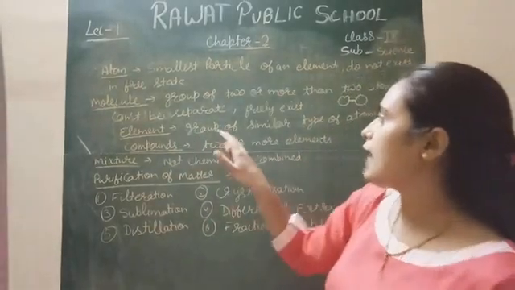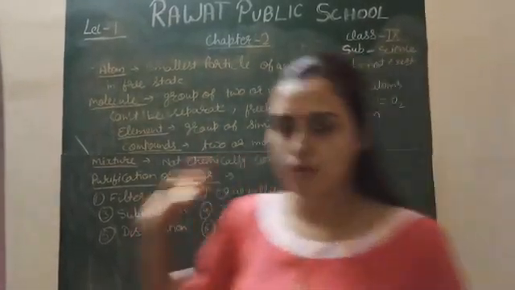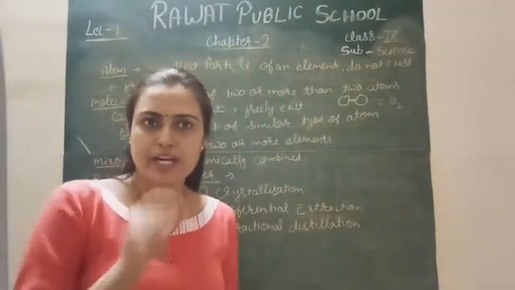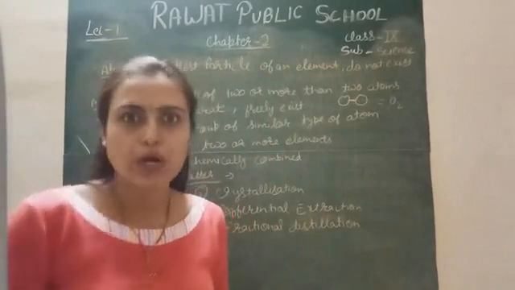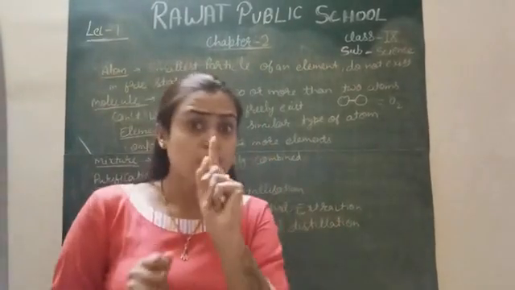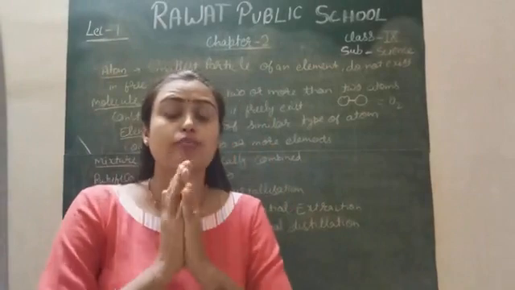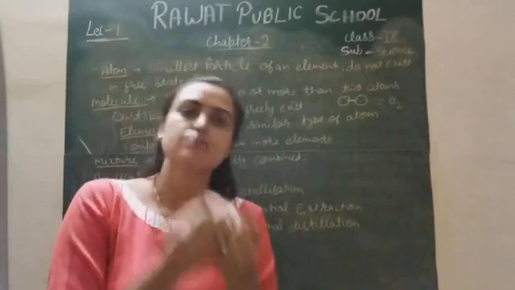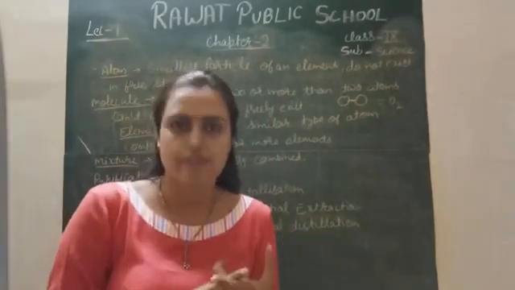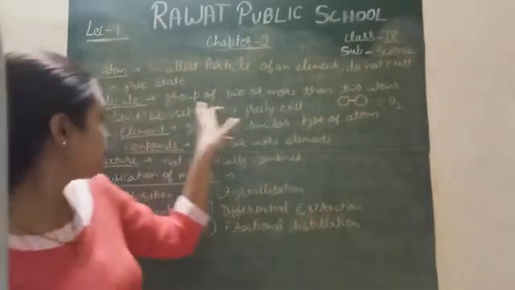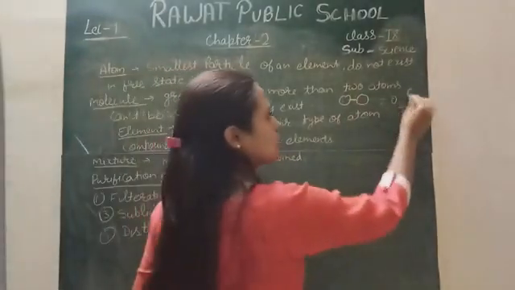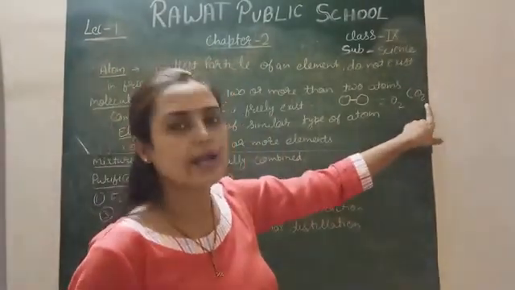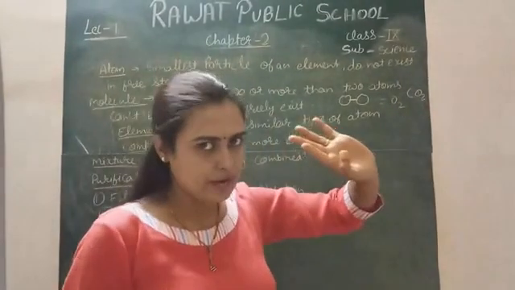Next is the element. An element is a group of similar type of atoms. For example, silver. All the silver element is made up of the same type of atom. For example, gold. Gold is not a single atom. Gold is made up of more than two atoms, but the atoms are similar in shape, structure, and function. In the case of a molecule, for example CO2, there are two types of atoms, the atom of carbon and the atom of oxygen, but it is a molecule, right?